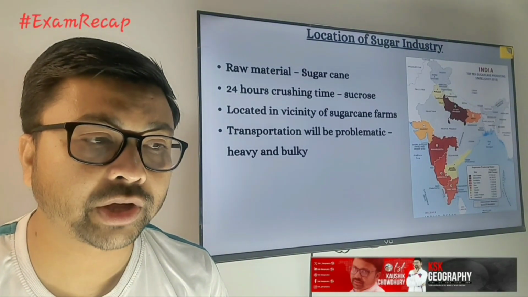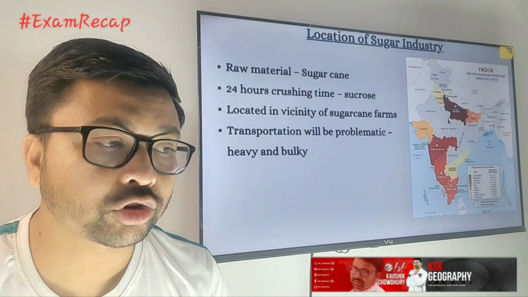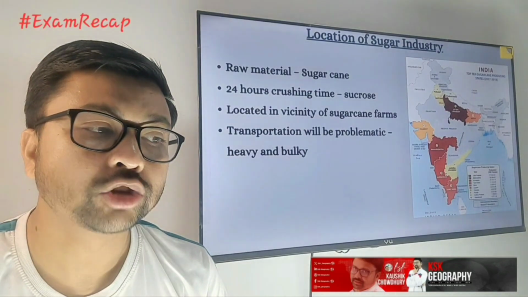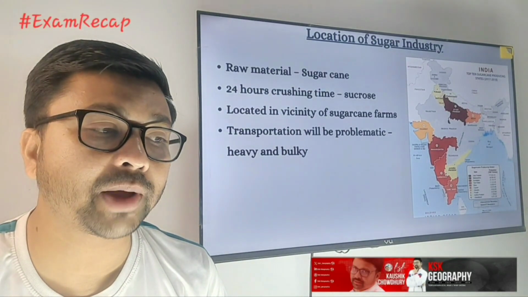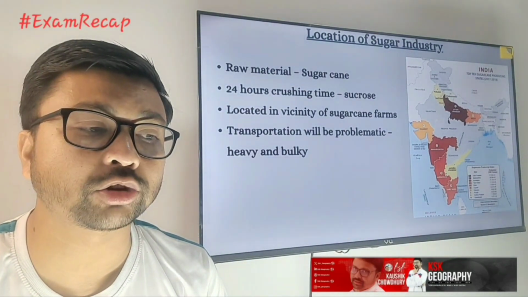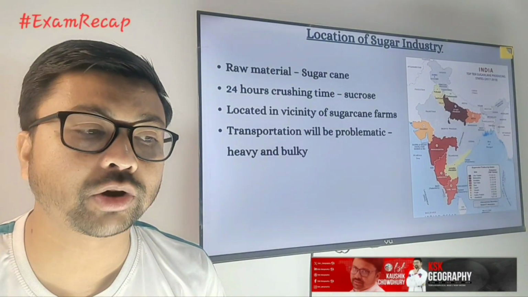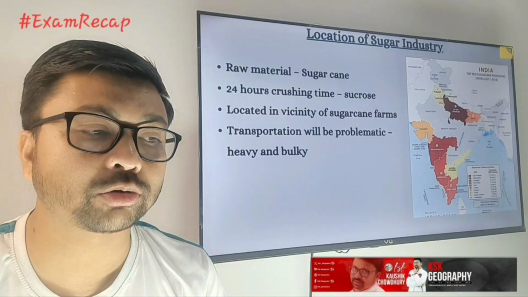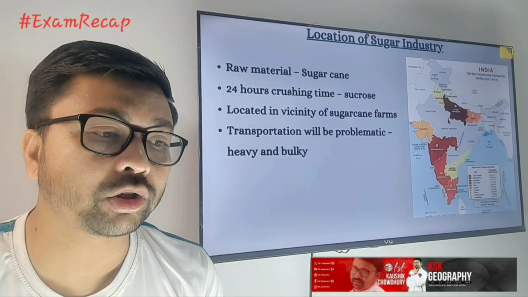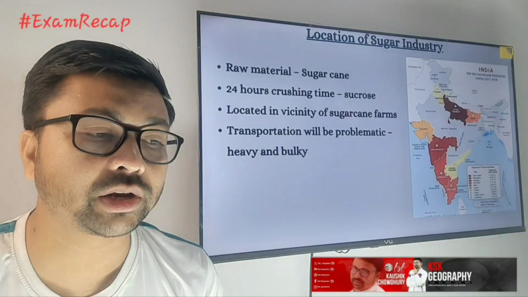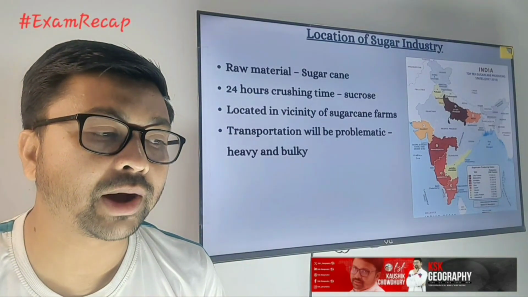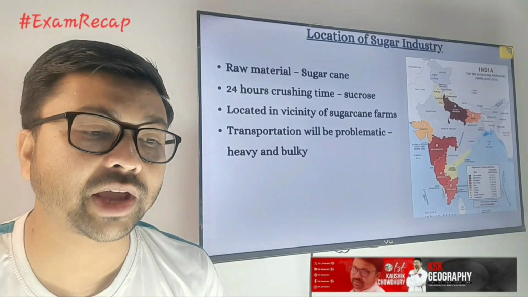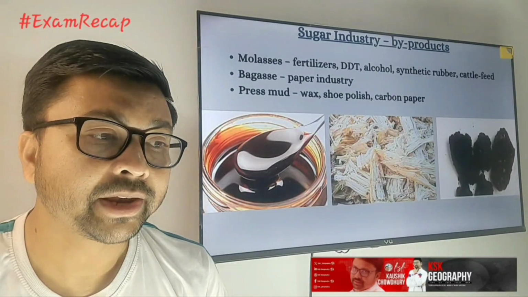The location of a sugar industry, you need to know. What is the important raw material for the sugar industry? It is sugar cane. The sugar cane field should be nearby, because it needs to be crushed within 24 hours, otherwise you will not get a good amount of sucrose. So the sugar industry is always preferred near the sugar cane farms. Next, transport facilities should be good, so that the cane can be carried to the industries very easily.